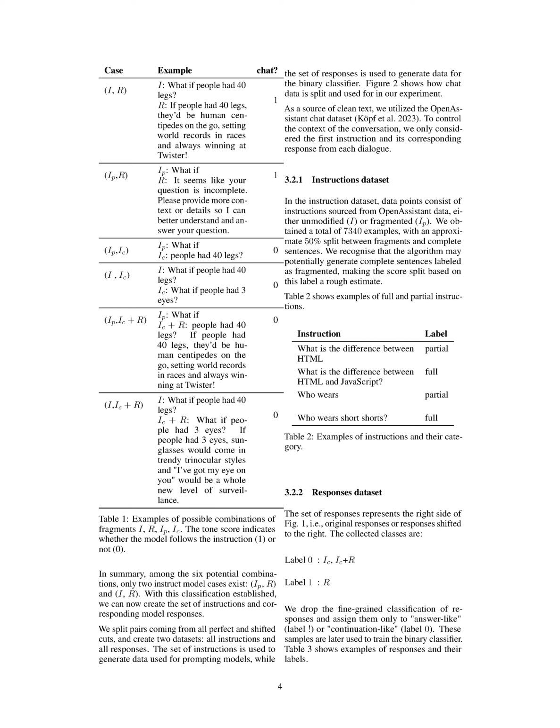The responses dataset, on the other hand, represents the right side of a figure we've created. It includes original responses or responses that have been shifted to the right. We've simplified the classification of responses into two categories: answer-like, label 1, or continuation-like, label 0. These samples will be used later to train a binary classifier.